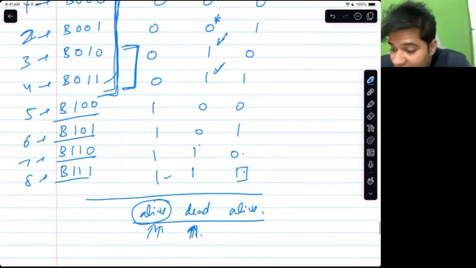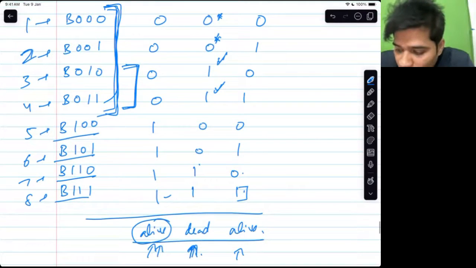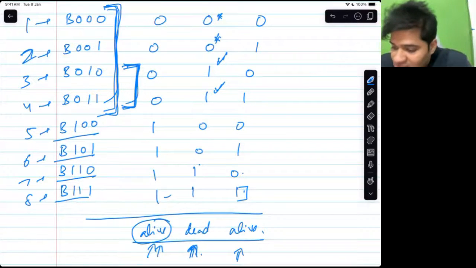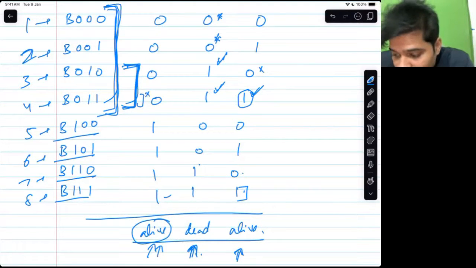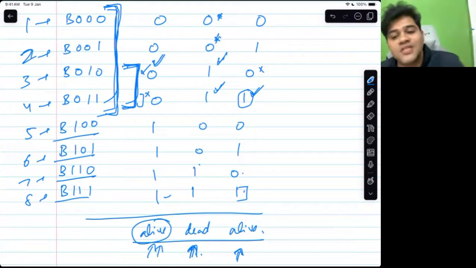And the last one is again alive. Now we are worrying only about these 2 bottles, and the last one is alive. He did not drink from this, he drank from this. He drank from this and he is still alive, which implies this one is non-poisonous, which implies this one is poisonous. This one is poisonous.